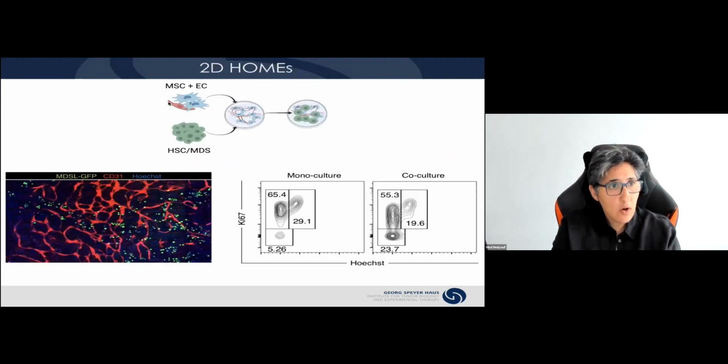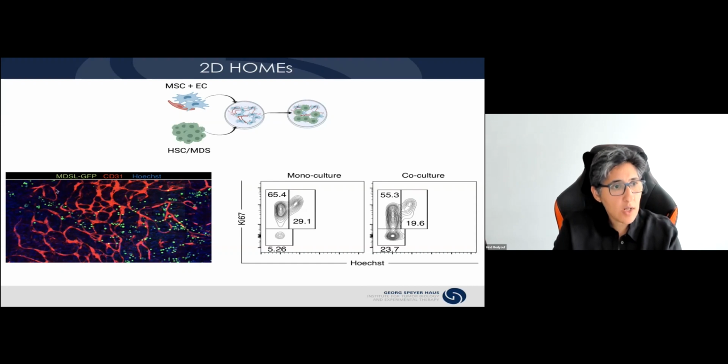Now, the 2D HOMES system is very simple. You combine these MSCs and endothelial cells, and in the following slides, I'll be using the MDSL that are marked with GFP as a source of MDS cells. So at least in our hands, this particular MDSL subline does not engraft in mice if we transplant them into NSG mice, even though they are irradiated.